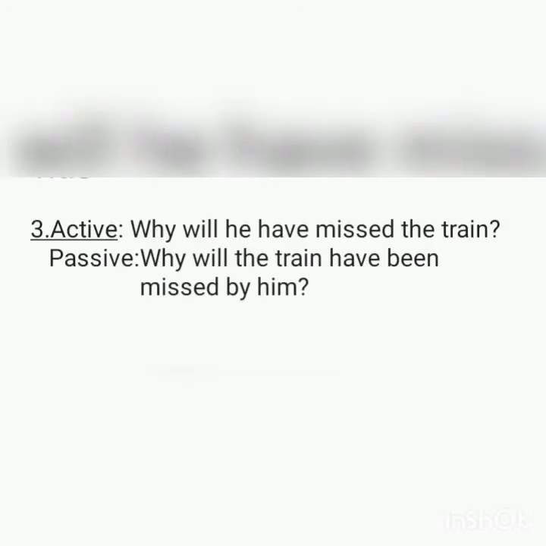Example 3, active. Why will he have missed the train? This is another question form which begins with interrogative word why. Remember, we have to use again why in the passive voice in the first place. Let us change into passive voice. Why will, take down the train have been missed by him?